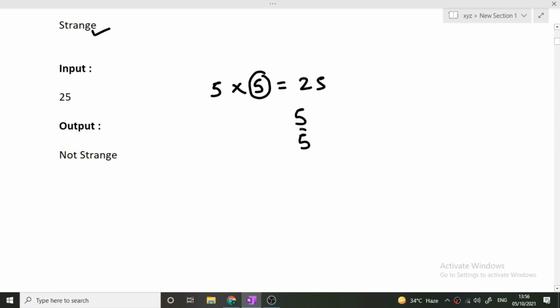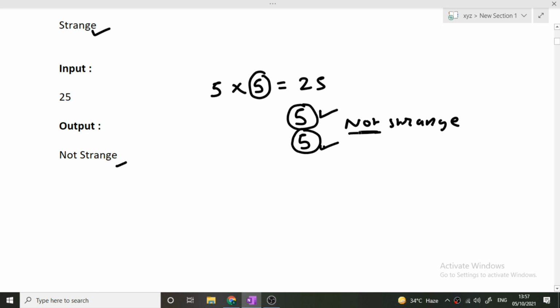So now you can see that the square root of n is not less than the largest prime factor of n. So in this case we will print "not strange", as written here. You can see that this is the square root of n, and this is the largest prime factor of n. The square root of n should be less than the largest prime factor of n, but in this case it is not. It is equivalent to. So in this case we will print "not strange".